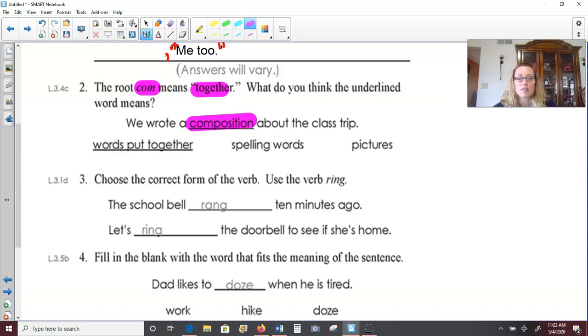But a composition actually means to put words together. So if you're writing a composition about the class trip, you're writing like a story. You're putting words together to tell about it.